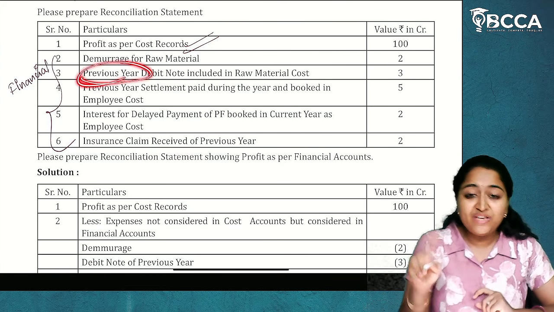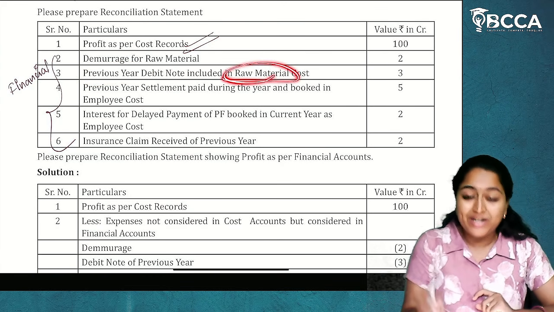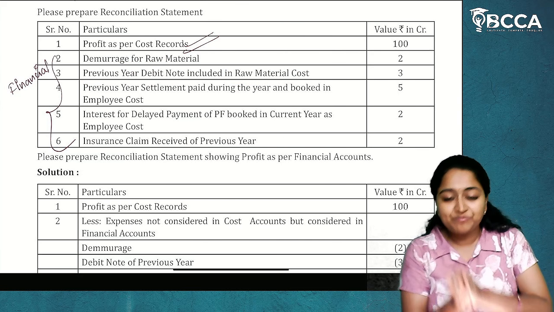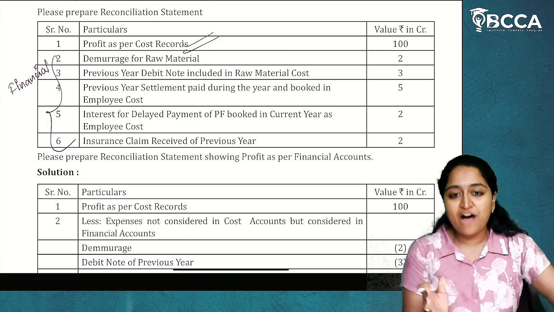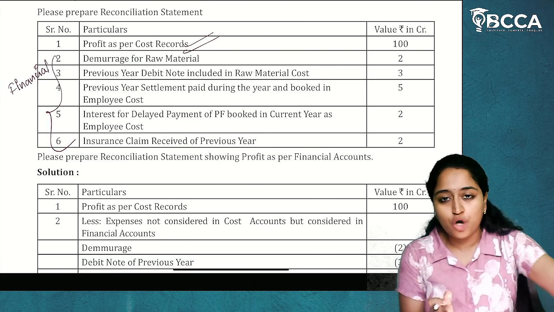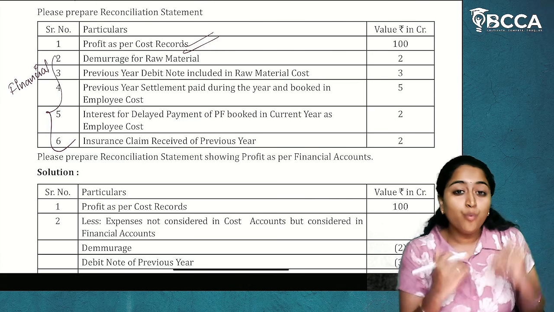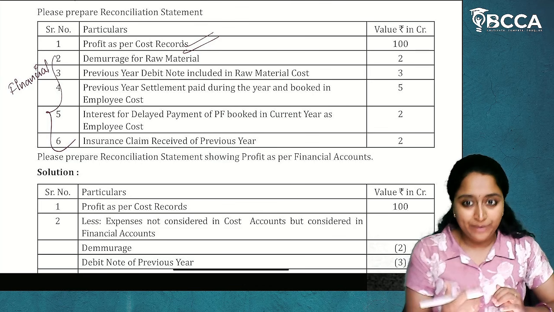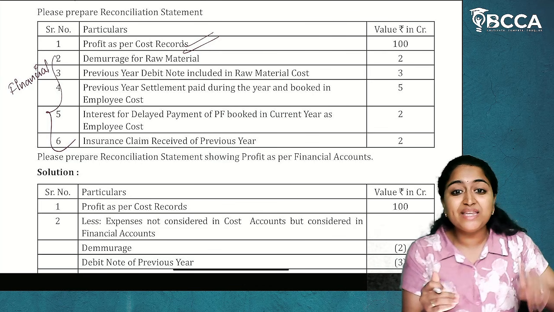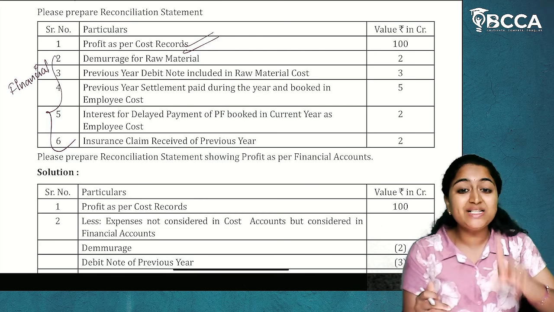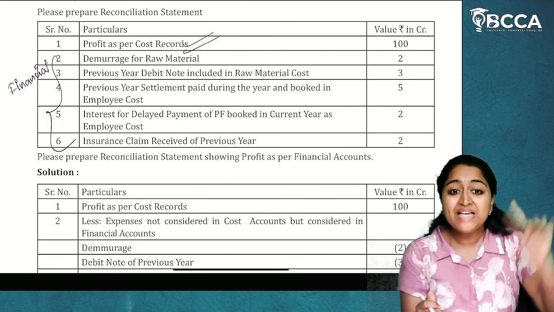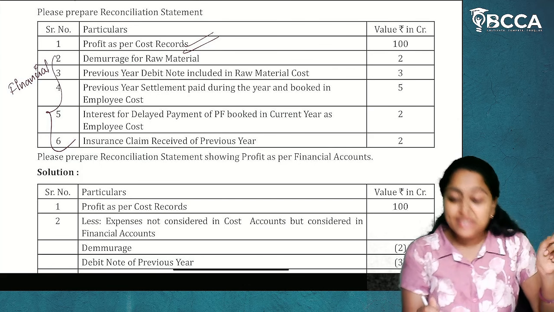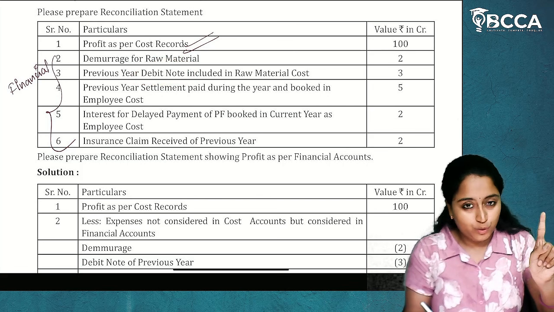And then, previous year debit note included in raw material cost. Now, what is this debit note issued? Which means previously we have paid an excess amount for the raw material purchase. Now, what are we doing in the financial accounts? The supplier has issued a debit note. We are adjusting the debit note to the current year's expenditure, which means in the financial accounts, the expenditure is already considered in the format of a debit note.